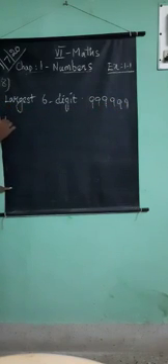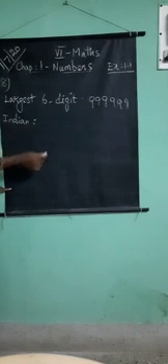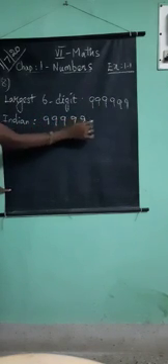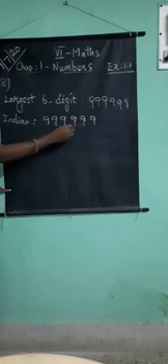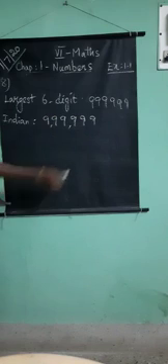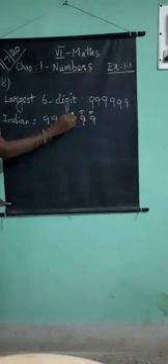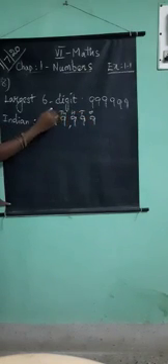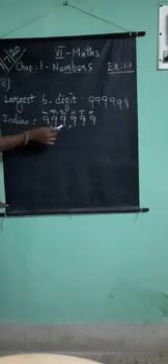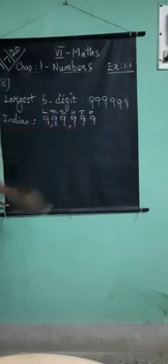Okay. In the Indian number system, how to put commas? From the right side onwards, 3 digits, comma, 2 digits, comma, 1 digit. What is the number name? Ones, tens, hundred, 1,000, 10,000, lakh. So 9,99,999.